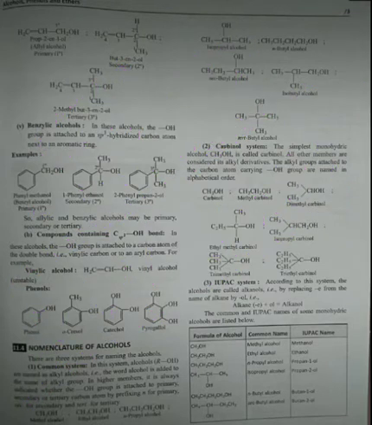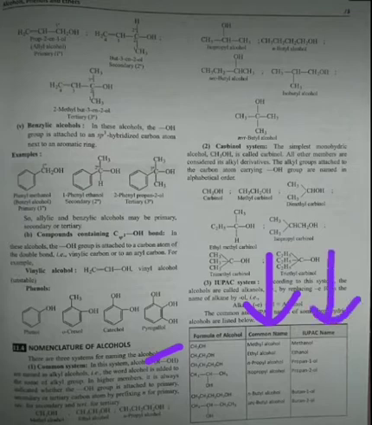So students, you can see here general formulas: for CH3OH, the common name is methyl alcohol and the IUPAC name is methanol. Why? Because in the IUPAC system it is alkane plus ol, and in the common name it is basically the alkyl group along with alcohol. Then the second, CH3CH2OH: the common name will be ethyl alcohol, and the IUPAC name will be ethanol.